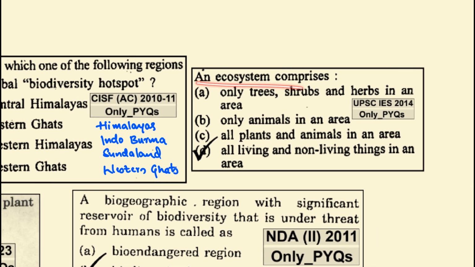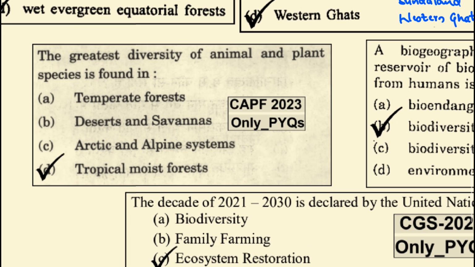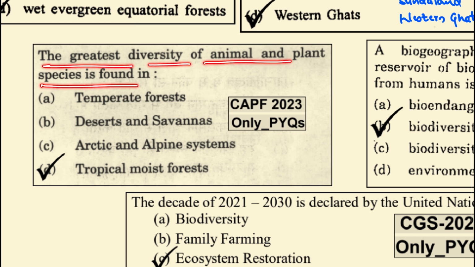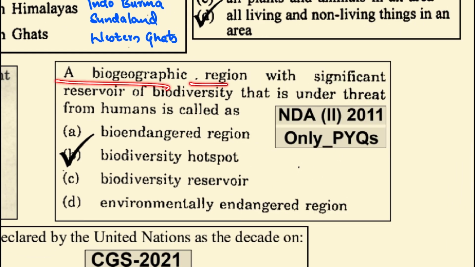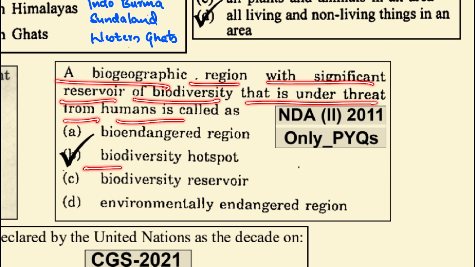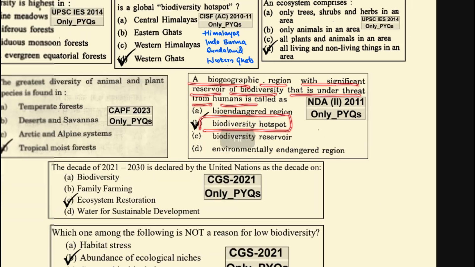An ecosystem comprises all the living and non-living things in an area. The greatest diversity of animal and plant species is found in the tropical moist forests. A biogeographic region with a significant reservoir of biodiversity that is under threat from humans is known as a biodiversity hotspot.